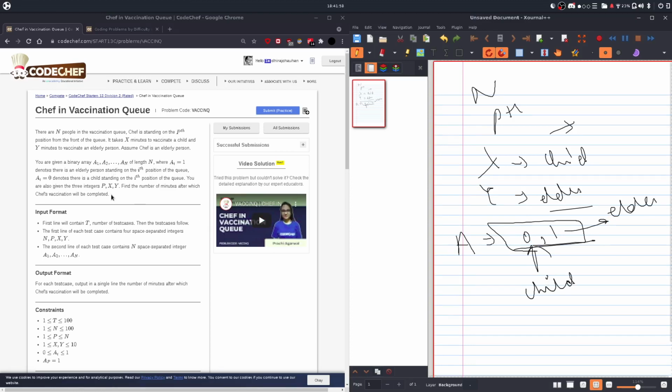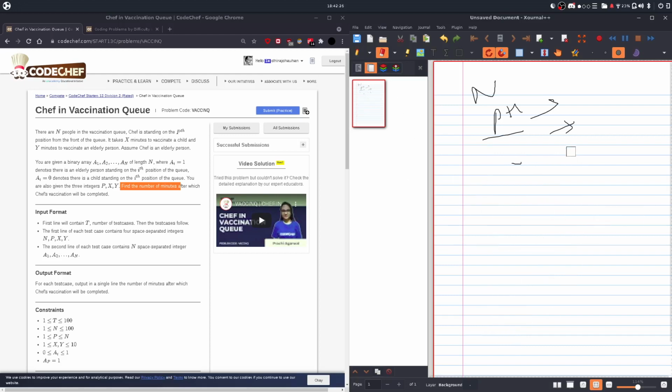Yeah, so you are also given three integers P, X, Y. As I told you, P is the position of the chef, and X and Y are the child's and elderly's vaccination times. So find the number of minutes after which the chef's vaccination will be completed. As the question is saying number of minutes after which, we have to go through till the chef's vaccination is done and not beyond the chef's vaccination. So let's try to understand with an example.